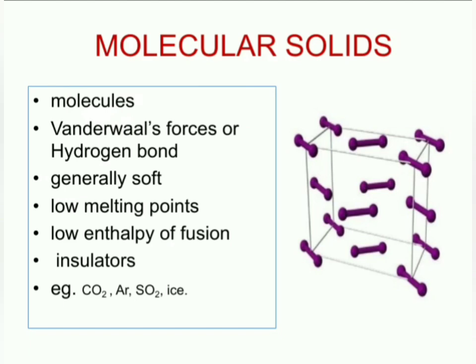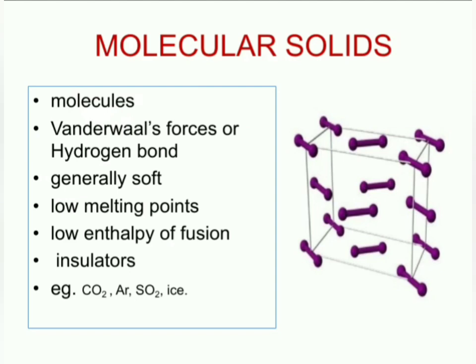Molecular solids are also insulators. Like if you take glucose, sugar or other molecular solids, they are insulators because there are no free electrons or free ions. Neither free electrons nor free ions. So that is why they are insulators. The examples for molecular solids are carbon dioxide, argon, sulfur dioxide, ice.